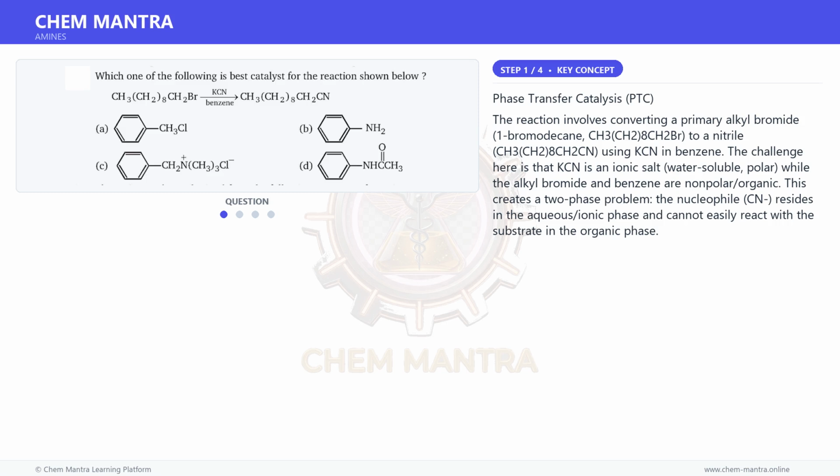Phase transfer catalysis, PTC. The reaction involves converting a primary alkyl bromide, 1-bromodecane, CH3(CH2)8CH2Br, to a nitrile, CH3(CH2)8CH2CN, using KCN in benzene. The challenge here is that KCN is an ionic salt, water-soluble, polar, while the alkyl bromide and benzene are nonpolar organic. This creates a two-phase problem. The nucleophile, CN-, resides in the aqueous ionic phase and cannot easily react with the substrate in the organic phase.